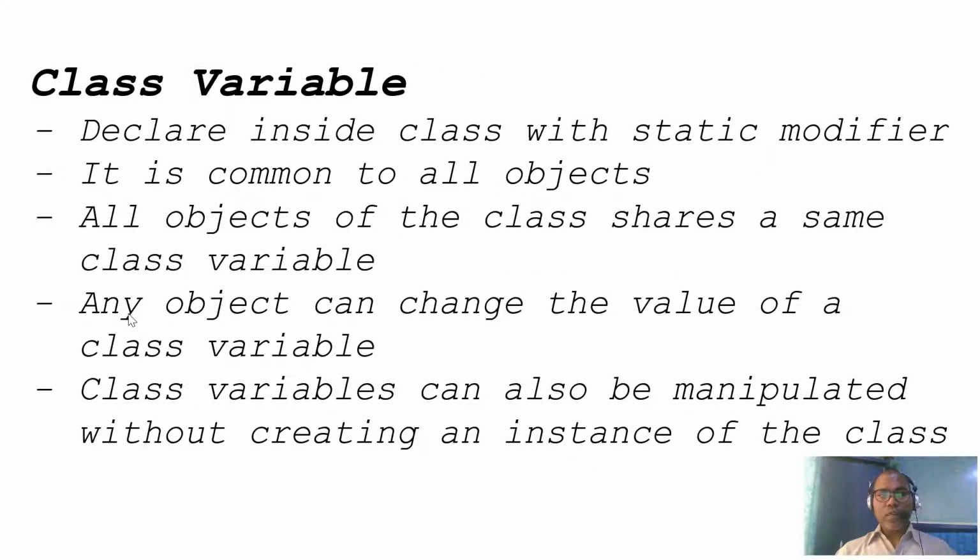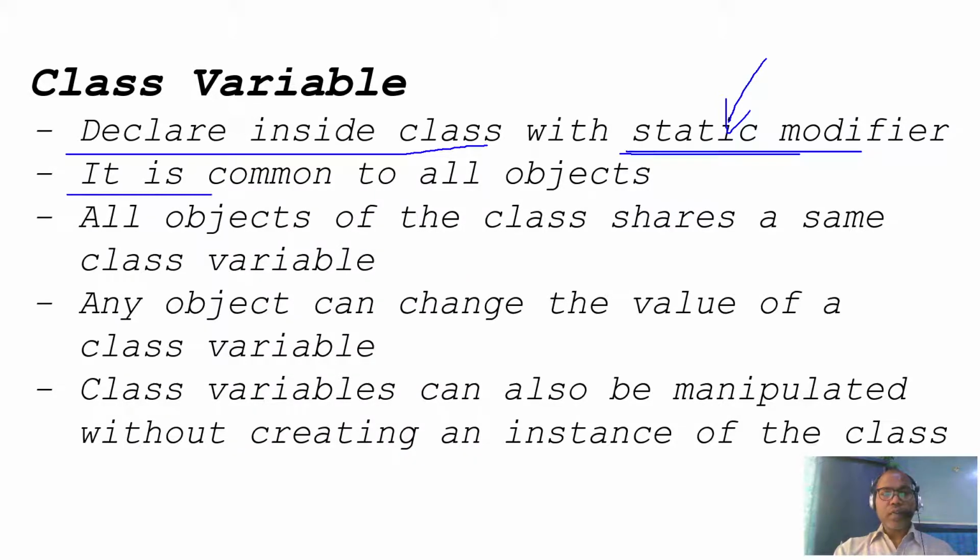So let us talk about the class variable. A class variable is declared inside a class with a static modifier. A variable created with the static modifier, known as a class variable, is common for all objects. Whether you create object1, object2, or object3, they all share the same value.